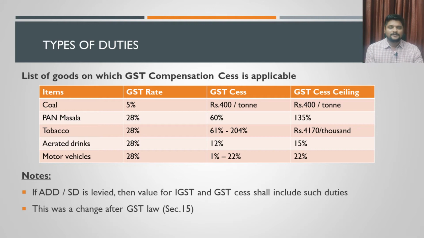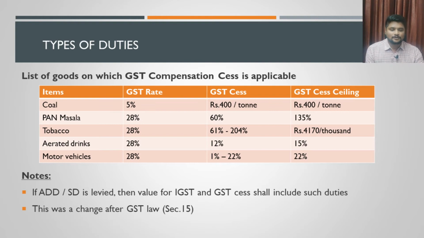Okay, the second item is pan masala. Pan masala's GST rate itself is the highest rate, which is 28%. On top of that, there will be a GST compensation cess at the rate of 60%, and it can go up to a maximum of 135%, because they want to strictly prevent people from using this pan masala. That is the reason they wanted to charge a higher rate on this.